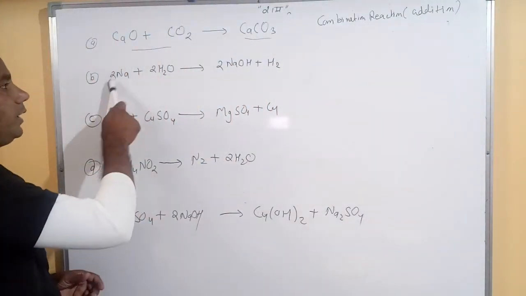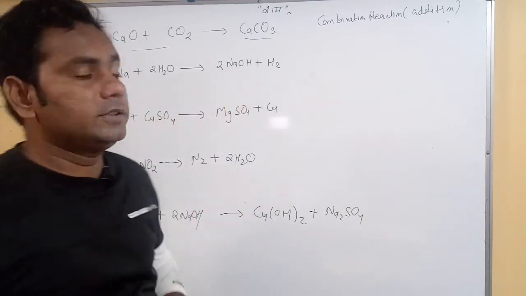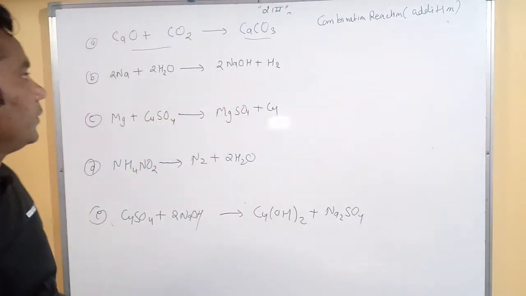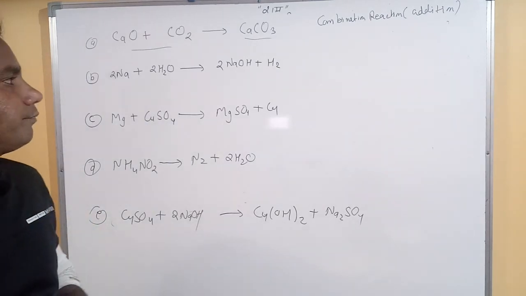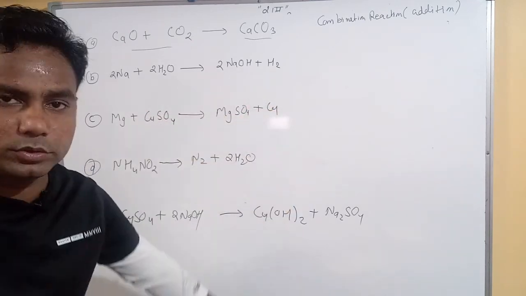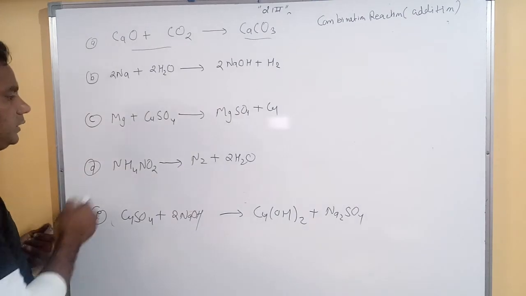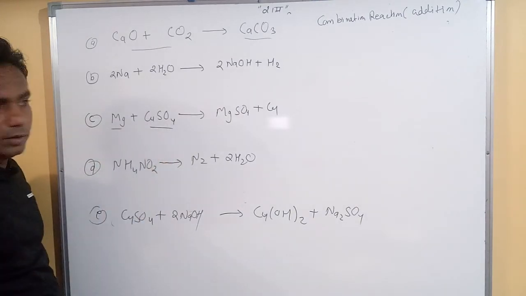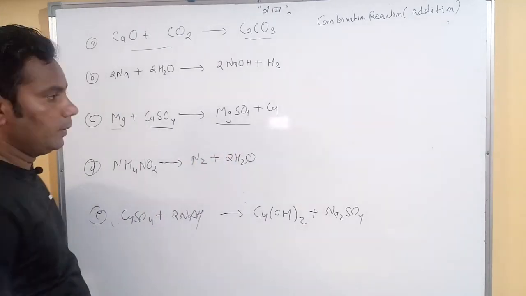Then next is sodium reacts with H2O, then converts into NaOH. Clear? So this reaction is called what? Okay, we leave it. We'll solve the other questions, then we use the answer for that. Okay, then here Mg reacts with CuSO4, then here formation of MgSO4 plus Cu.